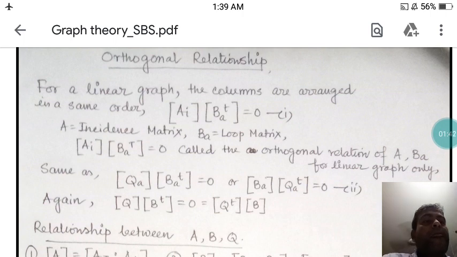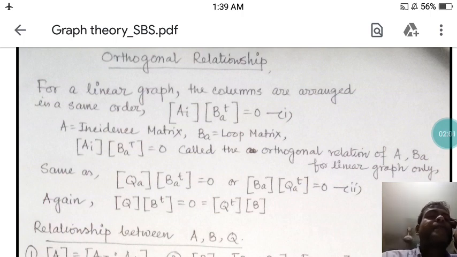In the same way, if you are having two matrices, one is Q, another is B. Q is the cut-set matrix, and B is the loop matrix.